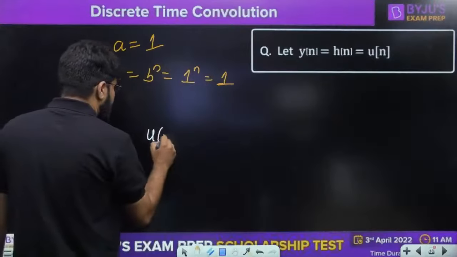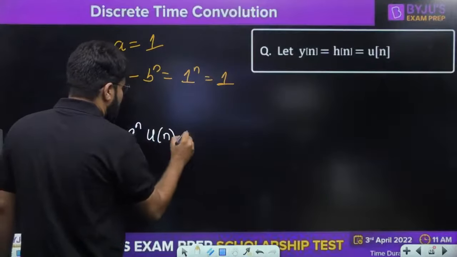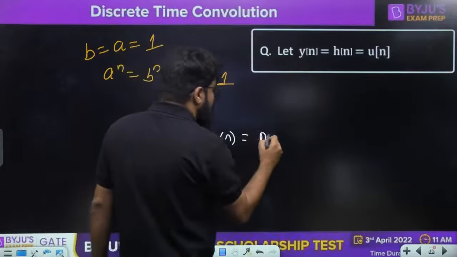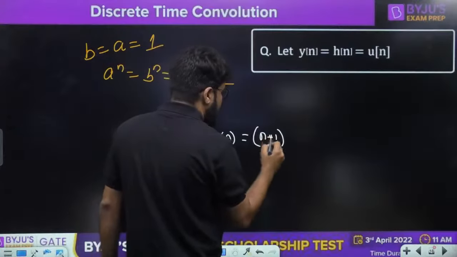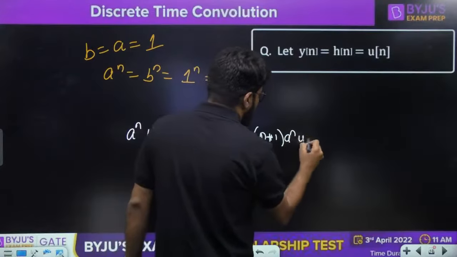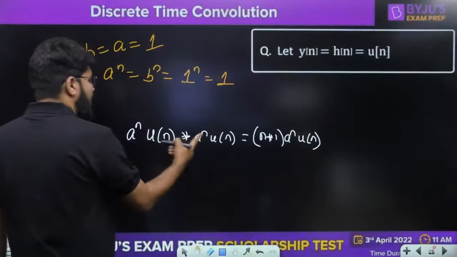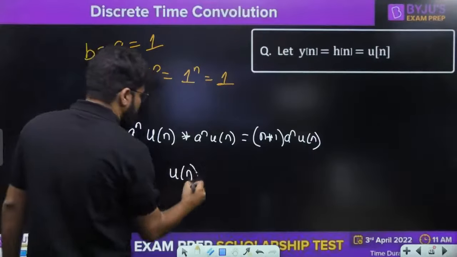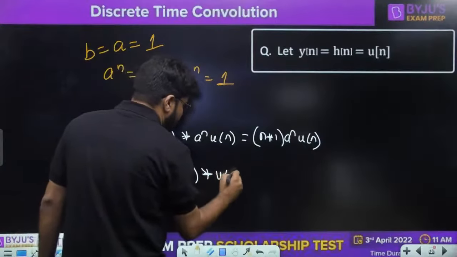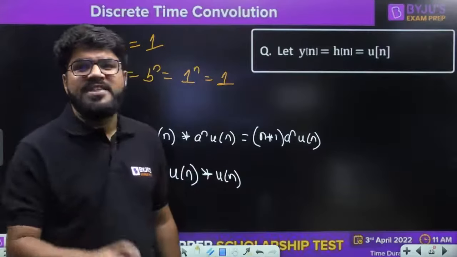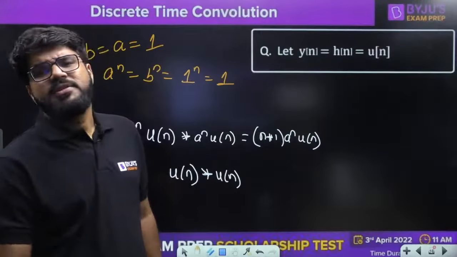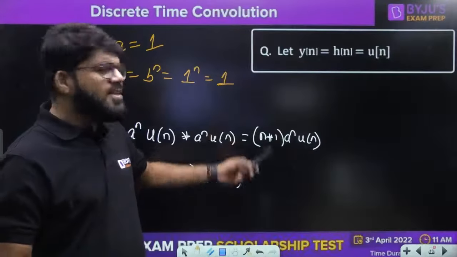अब आपको क्या करना है? You had the formula a power n un convolution a power n un. Just now we had that formula. That is given by n plus 1 a power n un. Now, if a is equal to 1, 1 power n is equal to 1. So you have only un convolution un. Another important formula: convolution of step signal with itself. Yeah, these are important formulas.